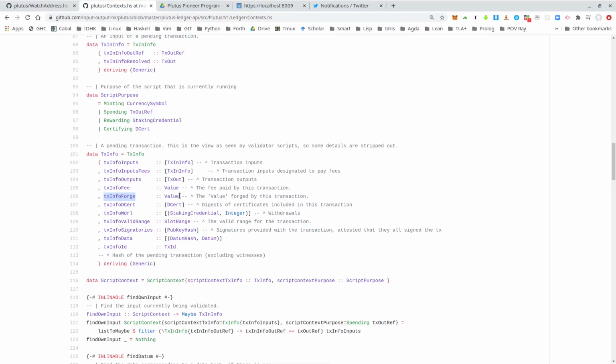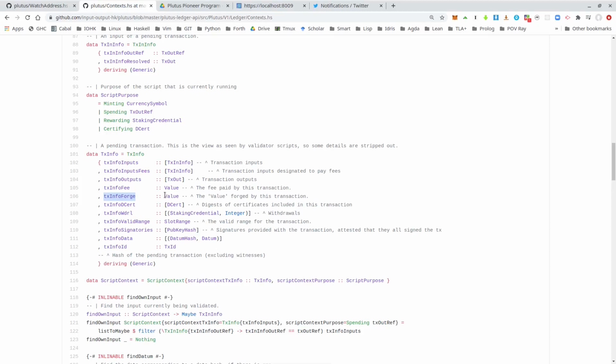But if this is non-zero, so we have a value here, then this value, as we have seen just now, can contain a bag of asset classes, so different asset classes for different currency symbols and different token names. So if this is non-zero, then for each currency symbol contained in this value that is being forged, the corresponding minting policy script is run.